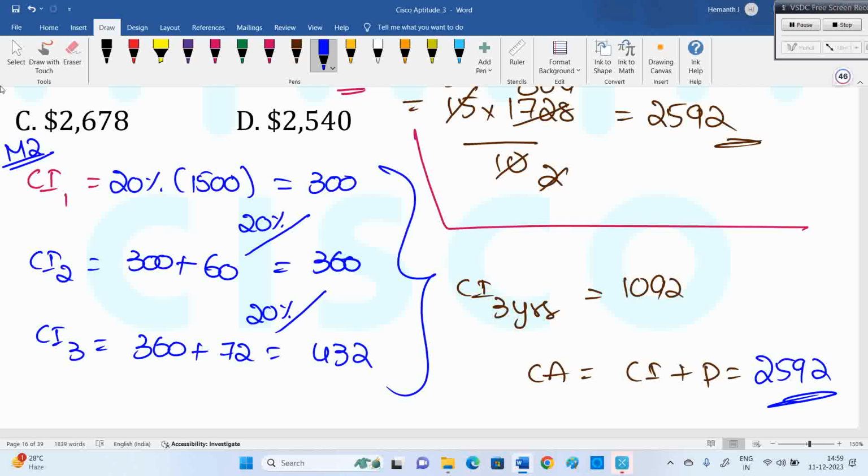In fact, I can write that 360 directly like this. 300 into 120% will give 360. 300 plus 20% added, right? 300 means 100%, 20% more means 120%. 300 into 120% is 360. 360 into 120% is 432. Directly, 120 into 120 is also okay. But why I'm doing it like this is when calculator is not allowed and 120% is involved more, people may get confused. So that's why we always split like this. So 300, 360, 432, adding all, compound interest for 3 years is 1,092. Compound amount is 2,590.